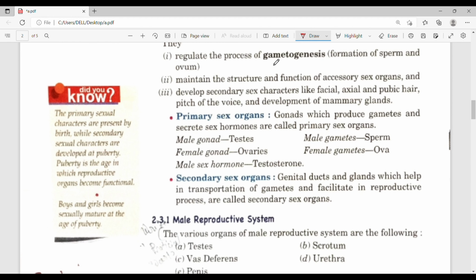It regulates the process of gametogenesis. See, we can break this word into gameto and genesis. Gameto means gametes and genesis means to produce. Gametogenesis is the process of production or formation of sperm and ova. The process of formation of sperm is known as spermatogenesis, and the process of formation of ovum is known as oogenesis.